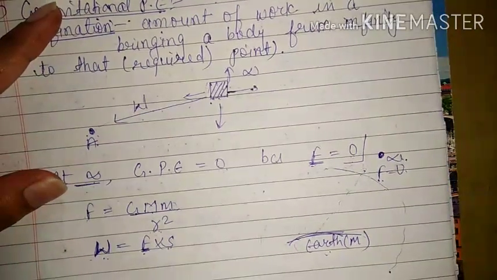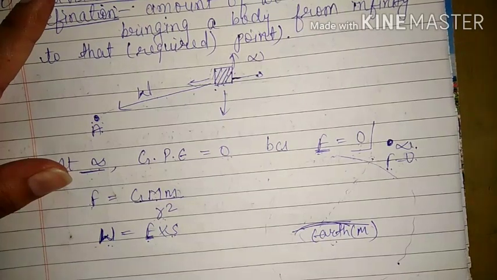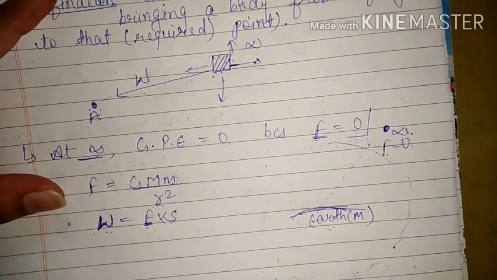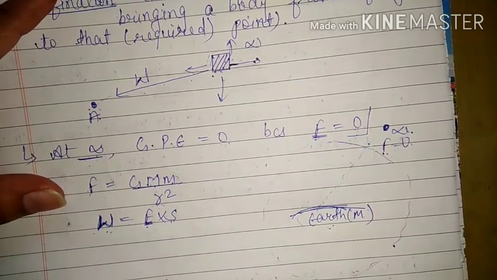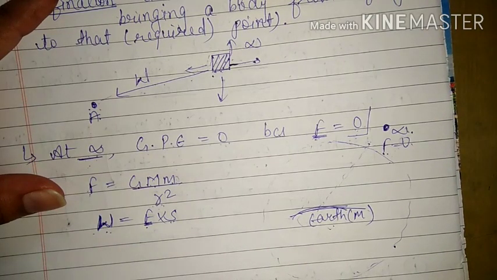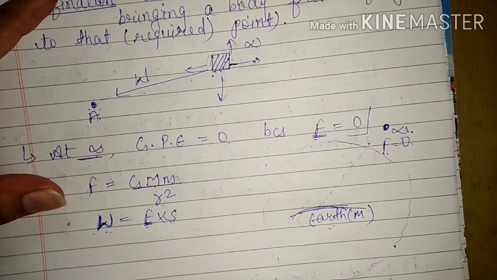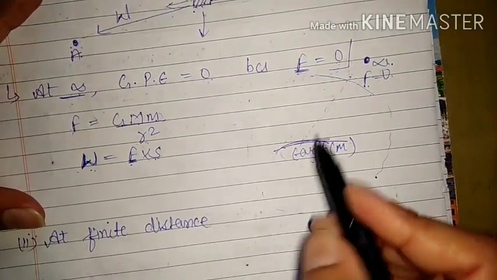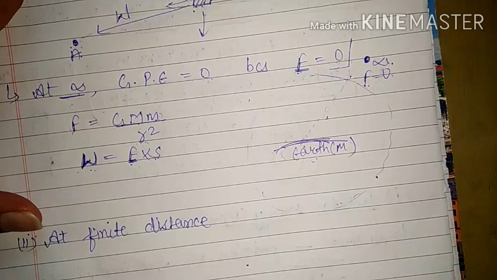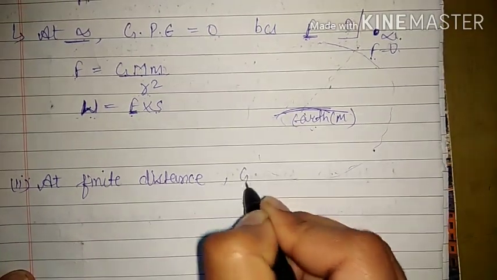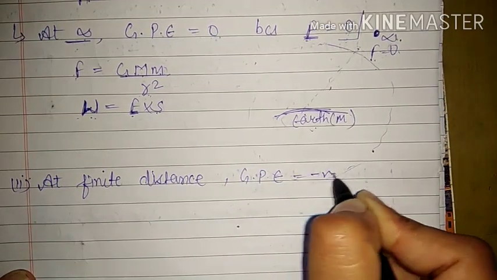Now we will discuss our second point. This is infinity, and the second point is at finite distance. Now we are not talking about infinity, we are talking about a finite distance. That means we have a particular measurement that can be 10,000 kilometers, that can be just 10 centimeters, but at least we have a fixed value. So we are talking only about a finite distance. At finite distance from Earth, the gravitational potential energy is negative.